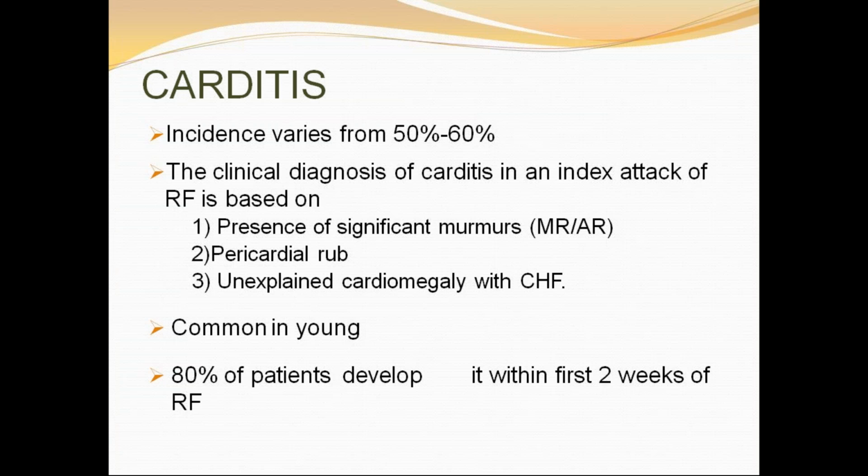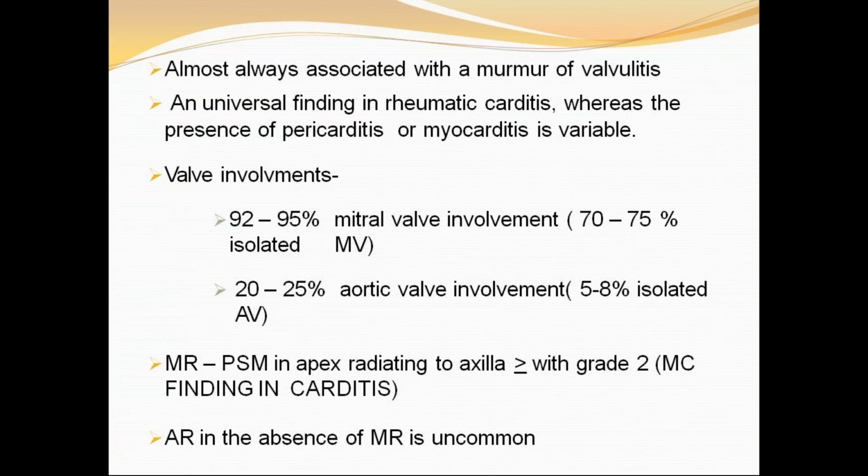So whenever you're examining a case, if you don't find any murmur or any suggestive features of valvulitis, but your echocardiography shows the picture of valvulitis, you call it subclinical carditis, and you have to take this into consideration as your major criteria. We'll be discussing later what will be there in those things.